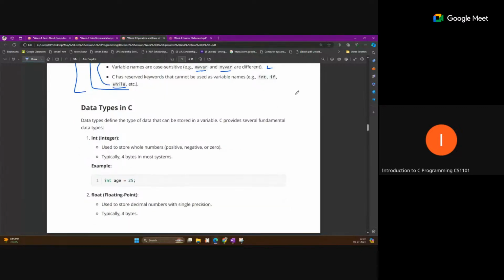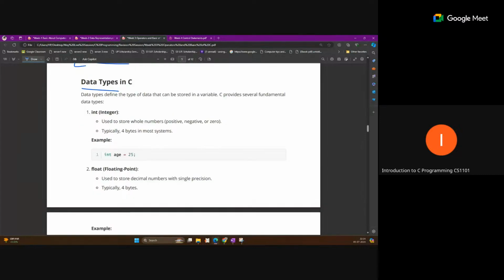And after that, data types. Data types are used many times in programming. If you are declaring any variable or any function, you have to define the data type. Return type you have to define. If you are using any parameter, you have to define the data type. And also for reading and printing, you have to use a specifier for the data type. So what type of data you are using in your programs, you have to define that. Generally we have these common data types.